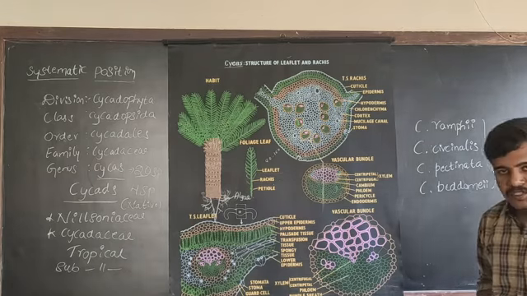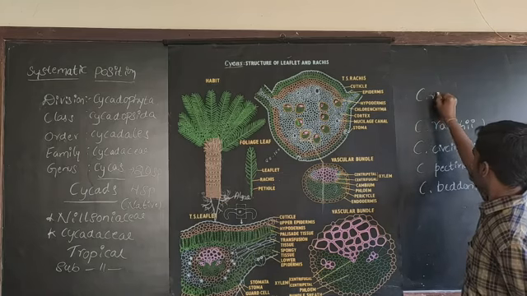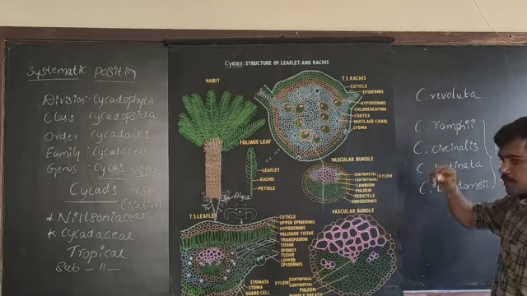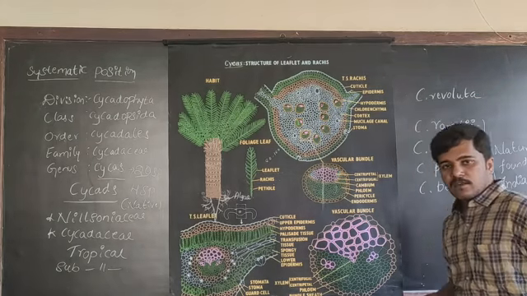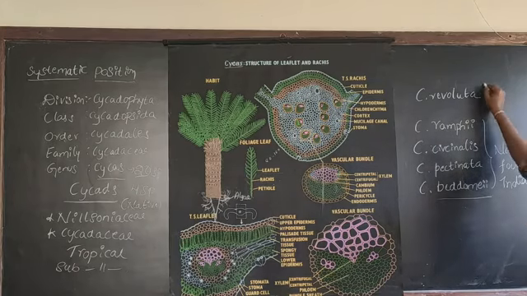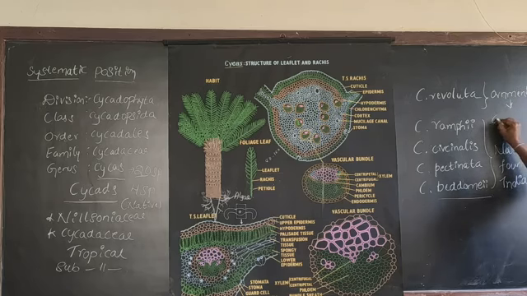There are some other species like Cycas revoluta. This Cycas revoluta and even Cycas beddomei are ornamental in nature. They are ornamental plants which are grown in gardens.